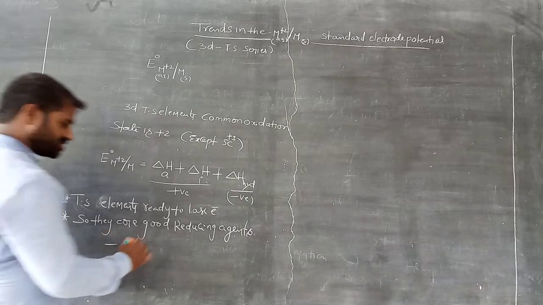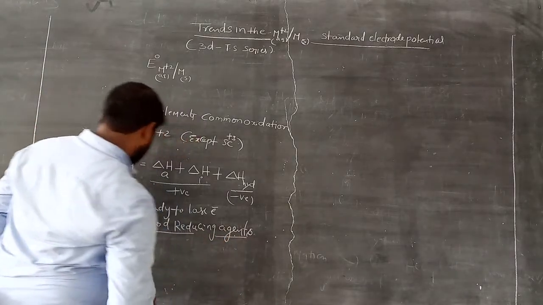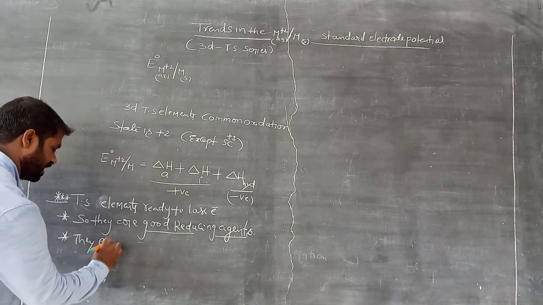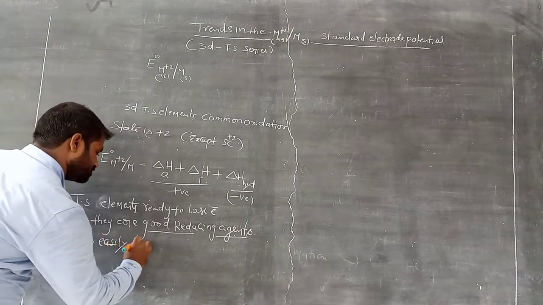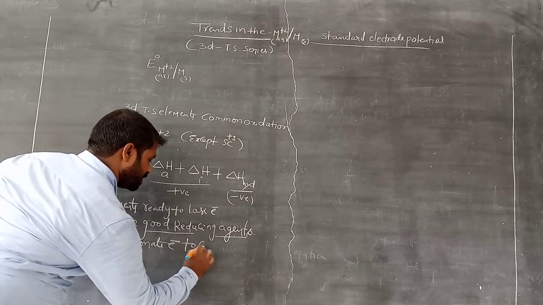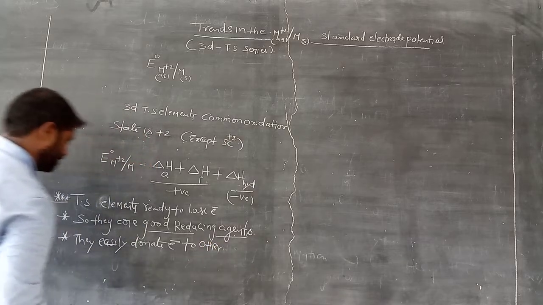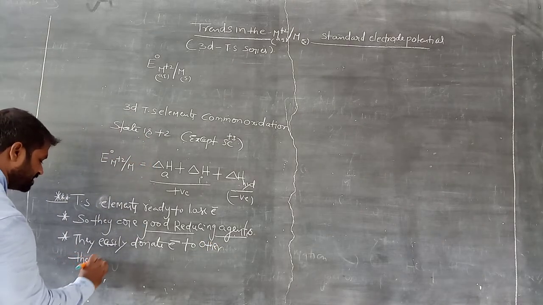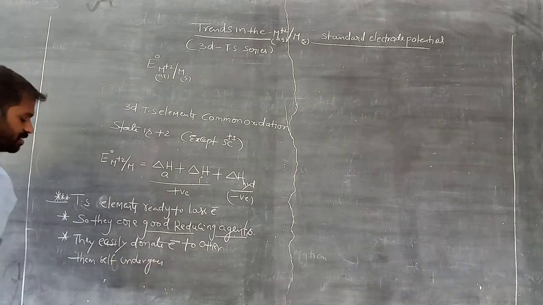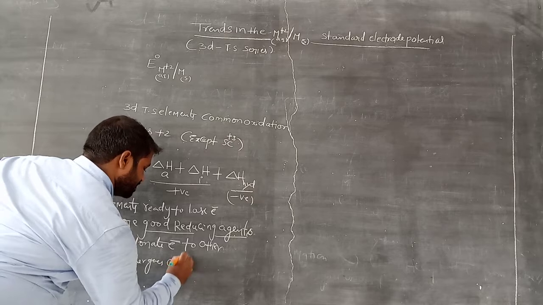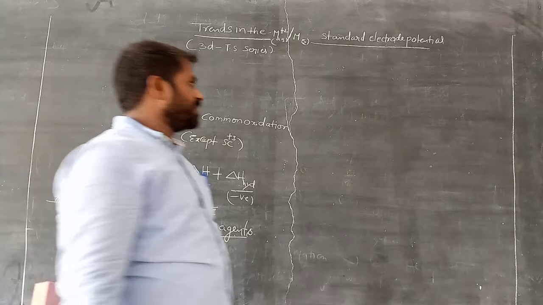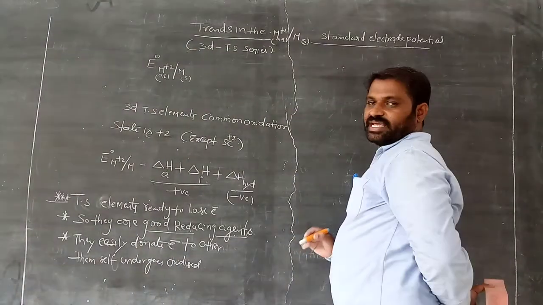Loss of electrons is what makes a good reducing agent. That means they easily donate electrons to others, and themselves undergo oxidation. They are ready to lose 2 electrons, so they are called good reducing agents.